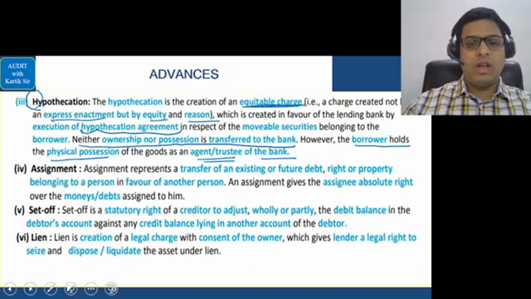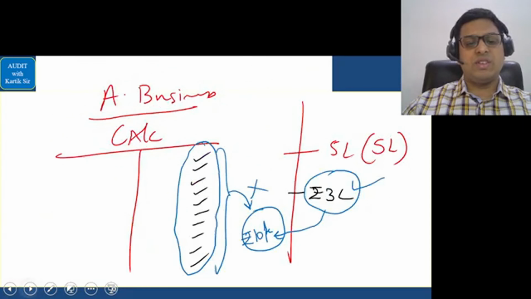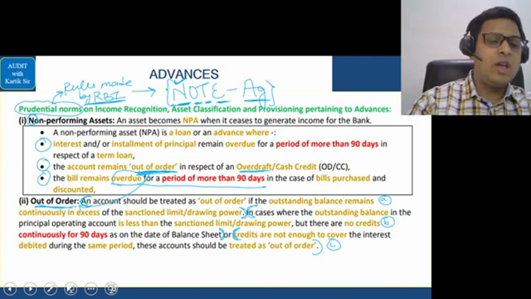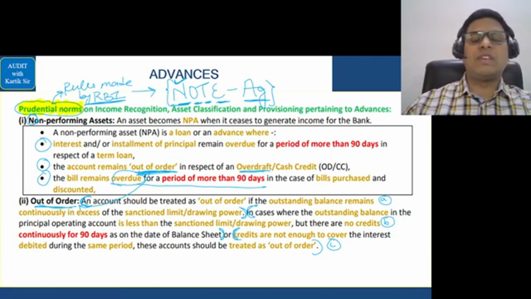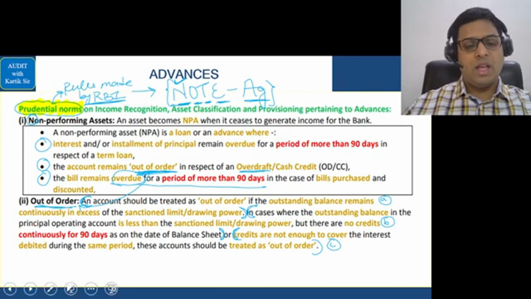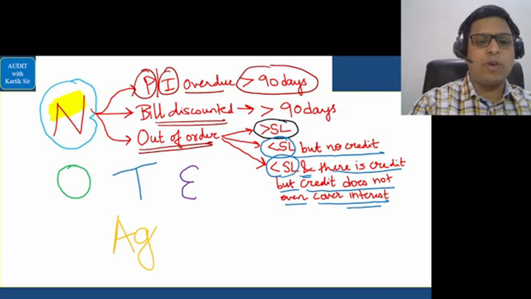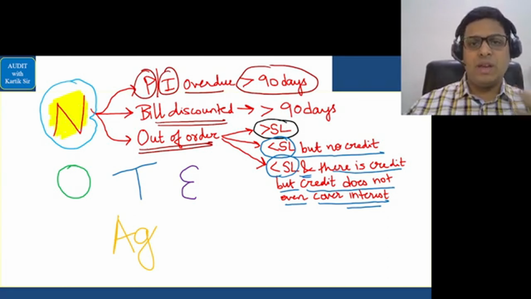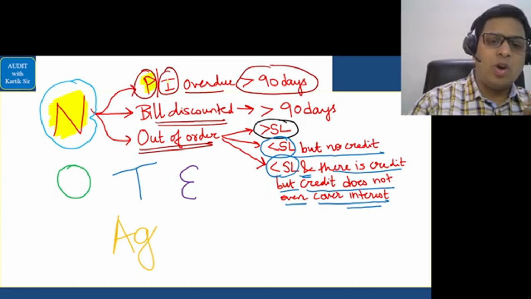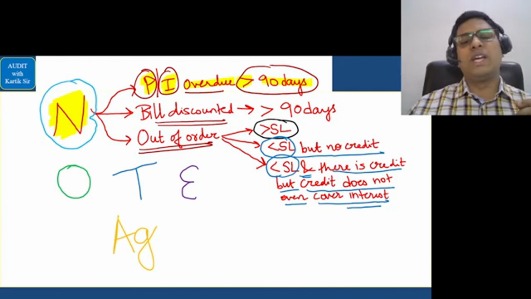Okay, let's go further. After that, we had done an area which is, in my opinion, very important, and that is prudential norms. What are the various prudential norms? We'll cover the important ones. For the other ones, I've given you the notes also. So the important ones are in this manner. First is called non-performing asset, NPA. When is an asset called an NPA? When the principal or the interest is overdue for more than 90 days, we call it an NPA.